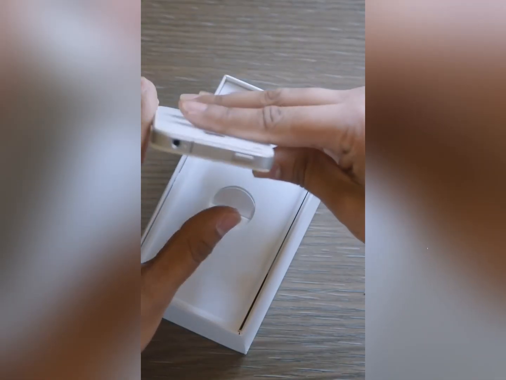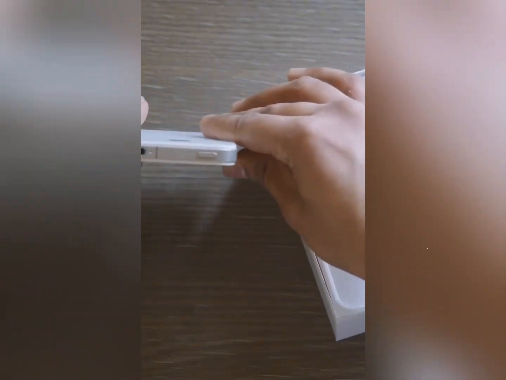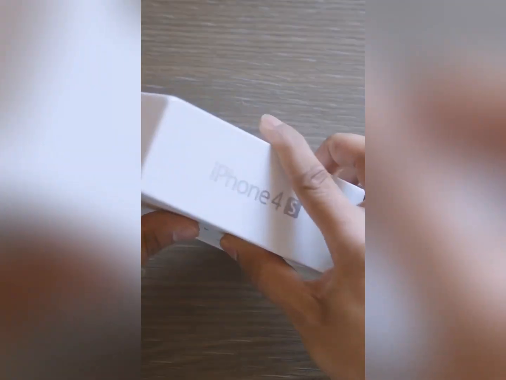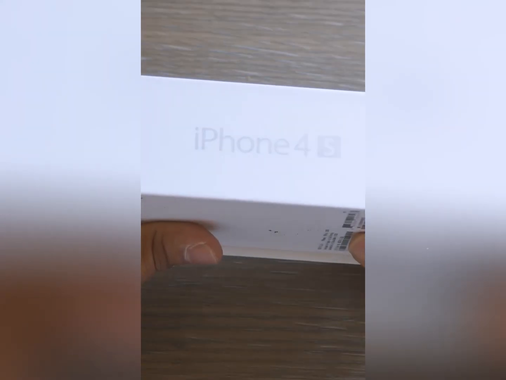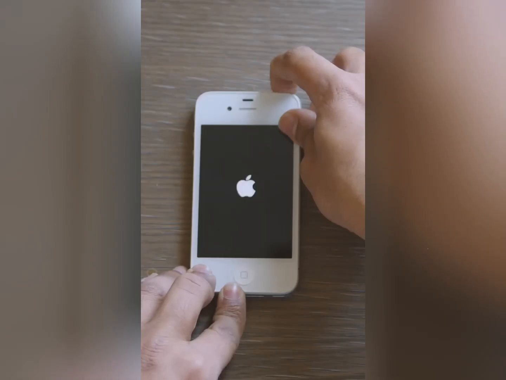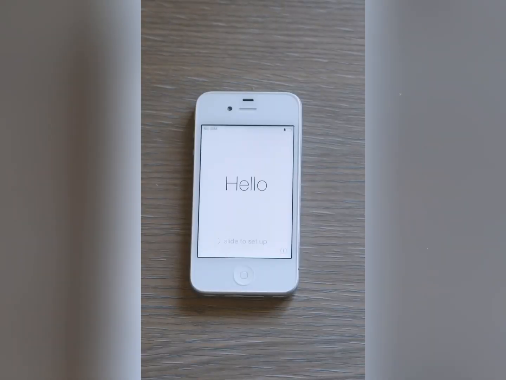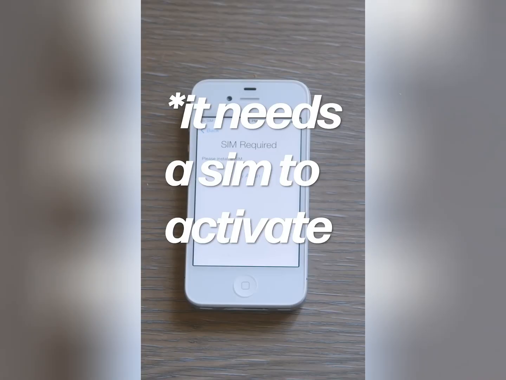There. Visually, there isn't much differentiating the 4 from the 4S, but the lines on the aluminum sides tell me that this is a 4, not a 4S. But the box said 4S, so now I'm worried if I've been duped. The only way to find out is to turn it on, and so far it looks like a legit phone. And after doing the setup, the activation keeps failing, which definitely means it's a real iPhone 4.